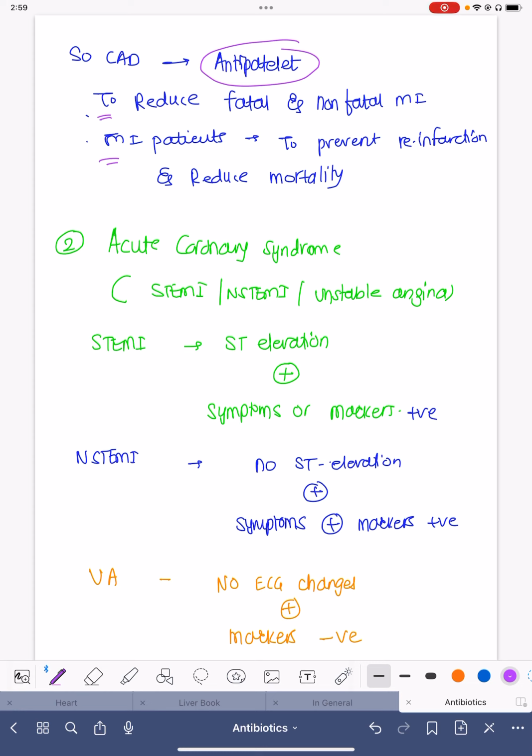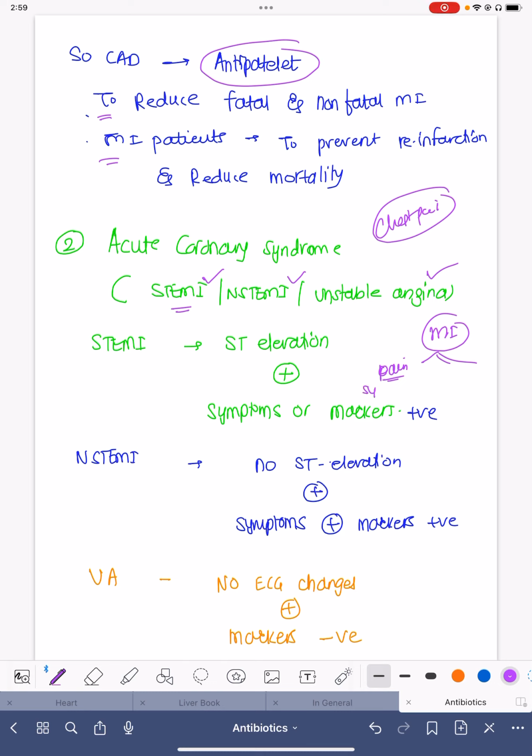The next indication is acute coronary syndrome. Whenever we label acute coronary syndrome, it is simply any chest pain patient presenting to the casualty department with active chest pain. That time we label it as acute coronary syndrome. Now, it can be one of three: ST elevation MI, non-ST elevation MI, or unstable angina. It's very easy to diagnose. To call it ST elevation MI, or to call it MI, we must have two things out of three. First, the patient must have symptoms, that is either chest pain or a chest pain equivalent, like shortness of breath, palpitation, or syncope. These are all chest pain equivalents.